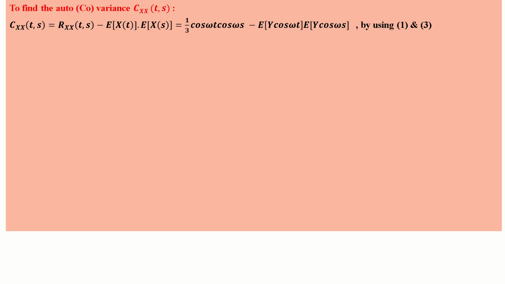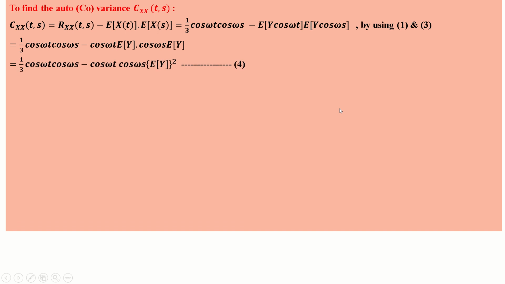So expected value of y cos omega t into expected value of y cos omega s. Cos omega t is a constant, cos omega s is also a constant, taking outside the expectation: cos omega t into expected value of y into cos omega s expected value of y. So 1 by 3 cos omega t cos omega s minus cos omega t cos omega s times expected value of y two times, so E of y the whole square, that is equation number 4.